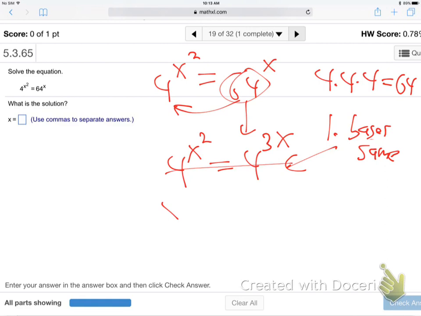So cut the bases out. Step 2, powers equal. So x squared equals 3x. So we need to solve that now. Now, how do you solve x squared equals 3x?